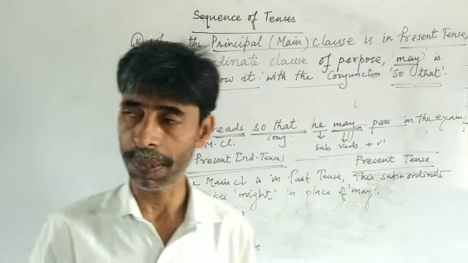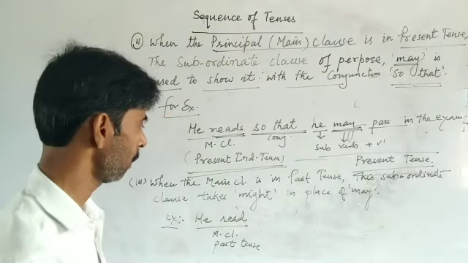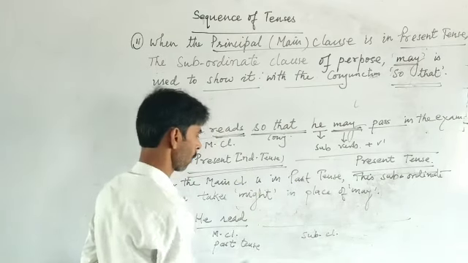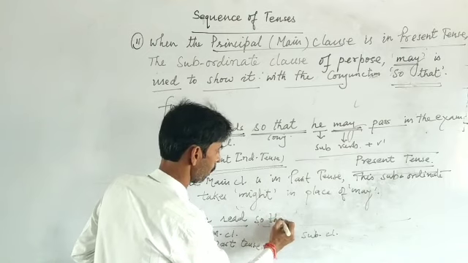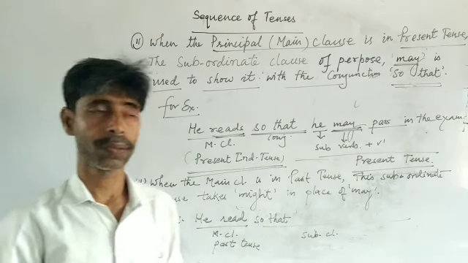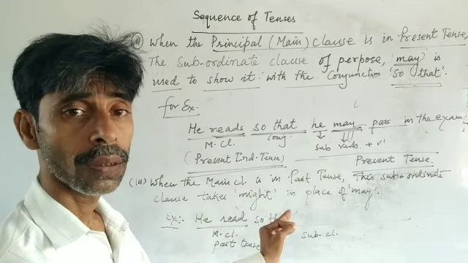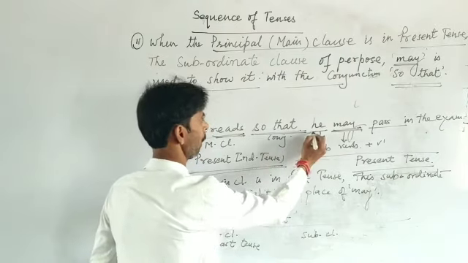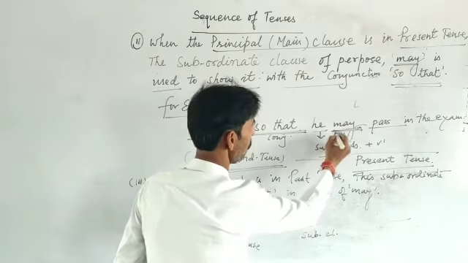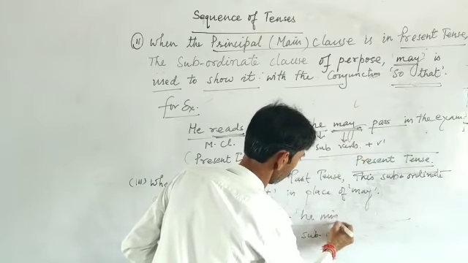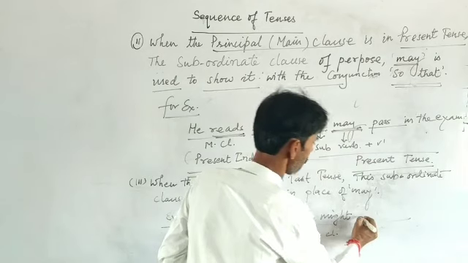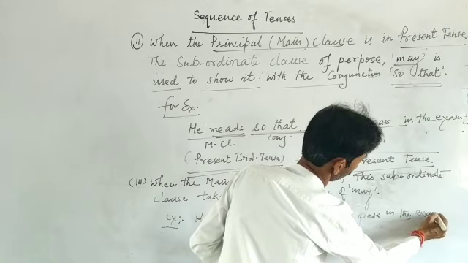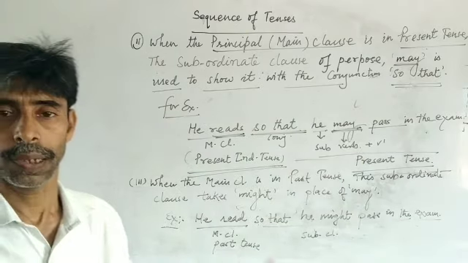And with the conjunction of purpose, indicating purpose, so that, in the coming subordinate clause you will write might with the subject in place of may. Just for example, so that he, not may, might. He might pass in the exam.